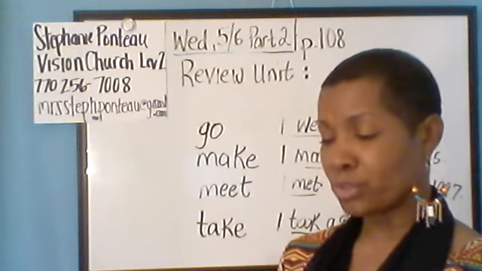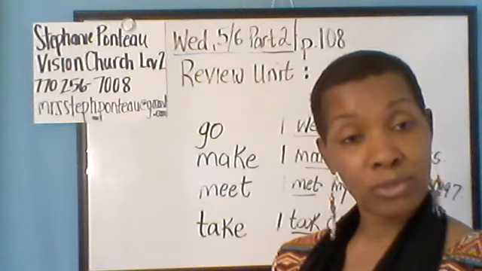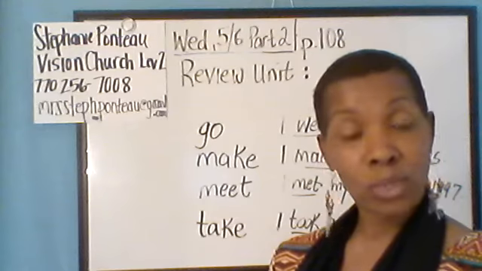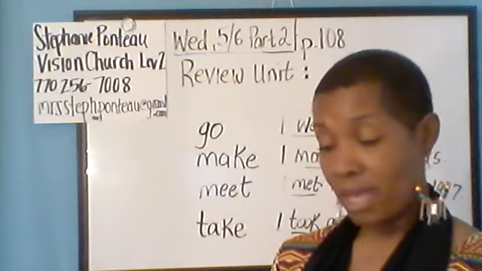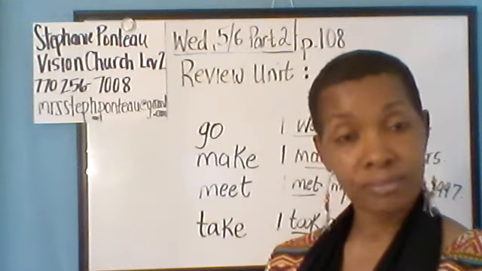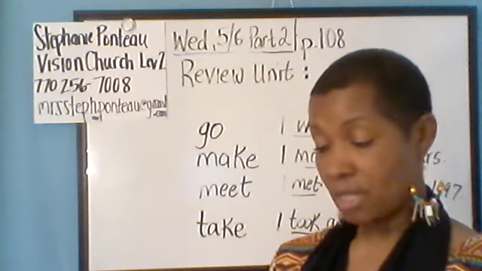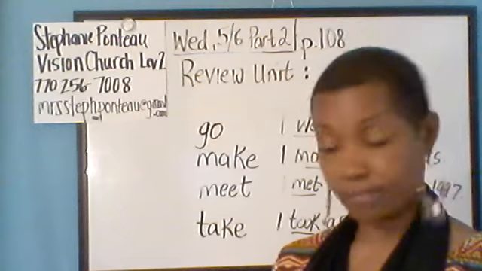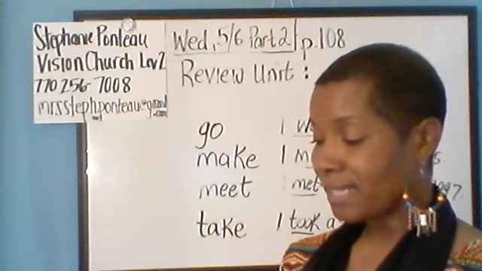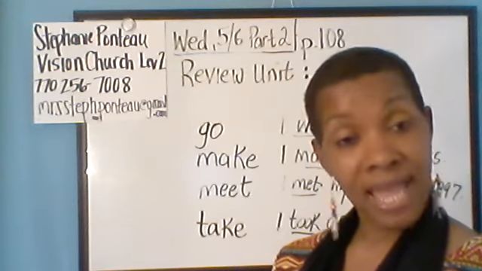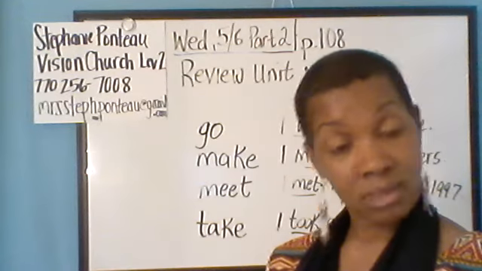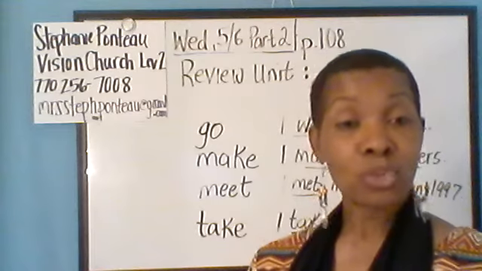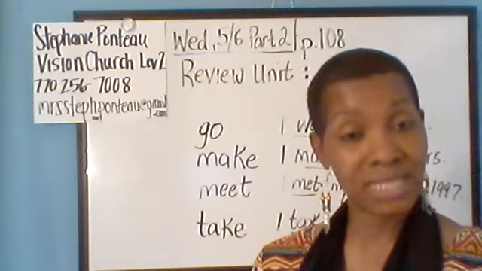All right, number 1, what does Yuri do? Yuri is a salesperson. Number 2, why did the Chans want a new sofa? The Chans wanted a new sofa because their sofa wasn't comfortable. That's a complete sentence, complete answer. Number 3, which sofa was cheaper? The first sofa was cheaper. Number 4, why did they like the second sofa? They liked the second sofa because it was bigger and more comfortable. Now remember, because is the word that you want to use when you're giving the reason for something, okay?